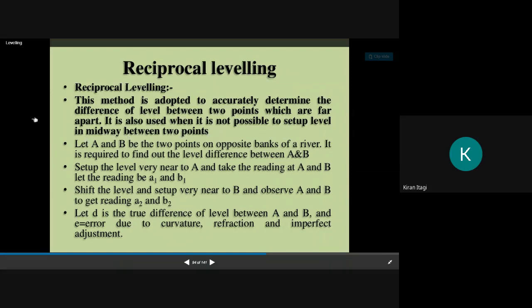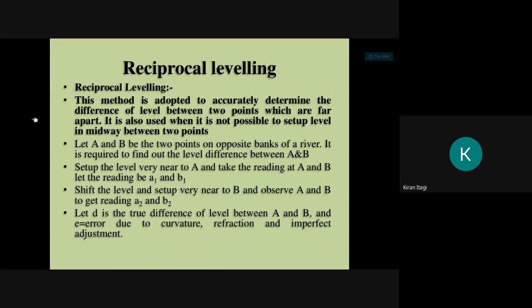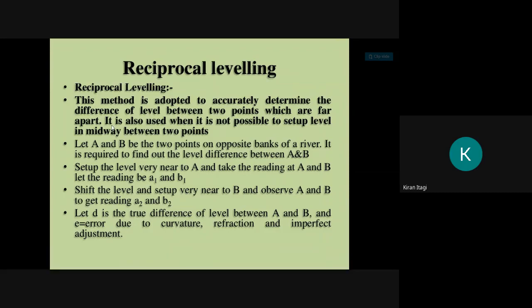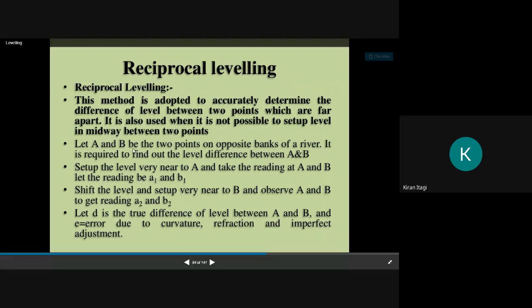Say that station A and station B are too far from each other, and it is not possible to construct any intermediate station between them. So then we will go for reciprocal leveling, but the procedure is the same to determine the relative positions or relative heights. Here let A and B be the 2 points on the opposite bank of the river.